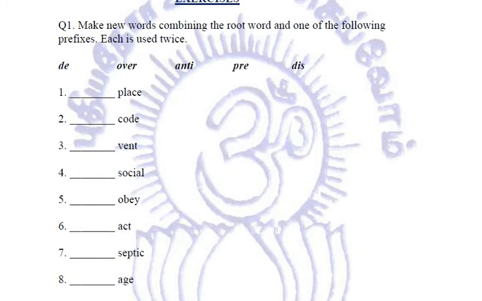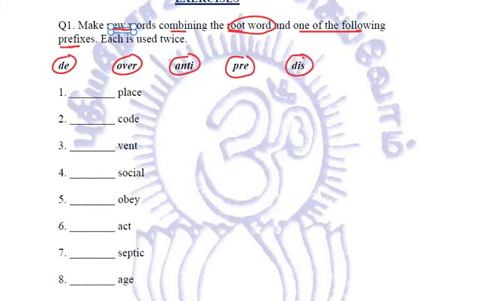Let us see what the question says. Make new words combining the root word and one of the following prefixes. These are the prefixes given to us: de, over, anti, pre, dis. The root word is place. What exactly do we use before it? Is it deplace, overplace, antiplace, preplace, or displace? This will be displace. To remove something from one point to another, that is to displace it, to change the position. Next root word is code.